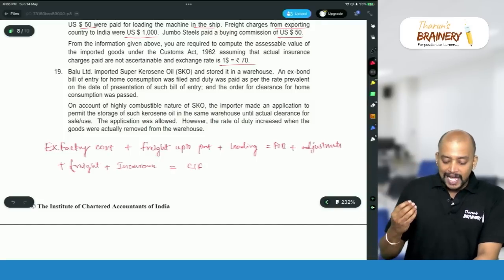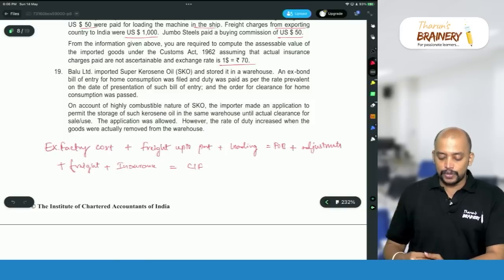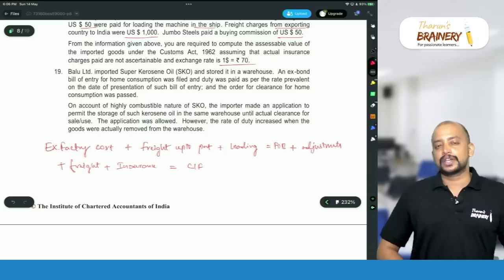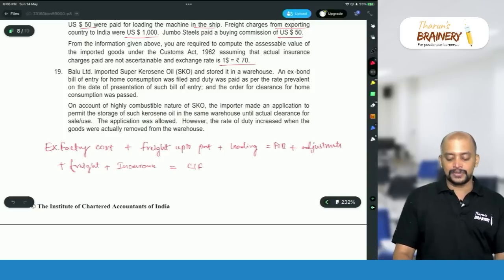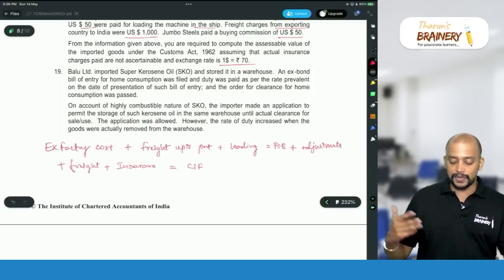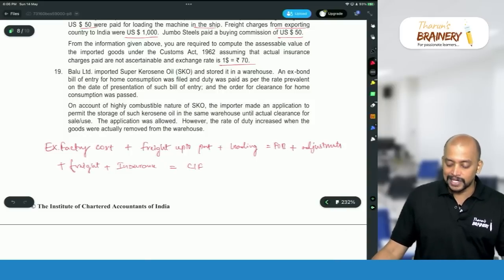On account of the highly combustible nature of SKO, the importer made an application to permit the storage of such kerosene oil in the same warehouse until actual clearance for sale or usage. The application was allowed. However, the rate of duty increased when the goods were actually removed from the warehouse.